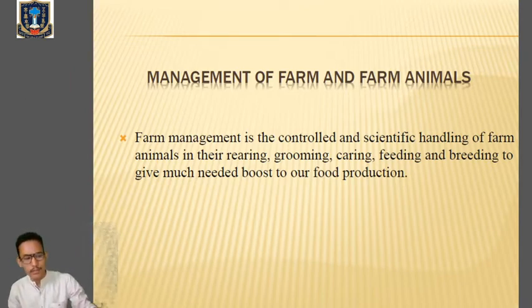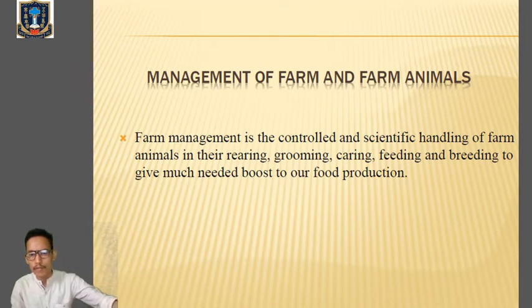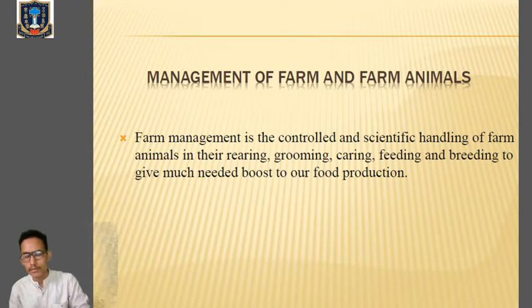So we have to go to page number 527, where we'll talk about the management of farm and farm animals. Mainly here I've come with the term farm, right? We used to talk about the dairy farm, and the poultry farm. So here we'll talk about the management of those farms. We'll talk about dairy farming, all right, and mainly about the management of those farm animals.